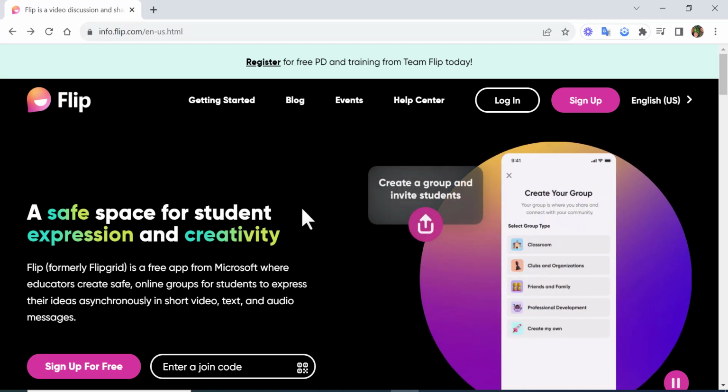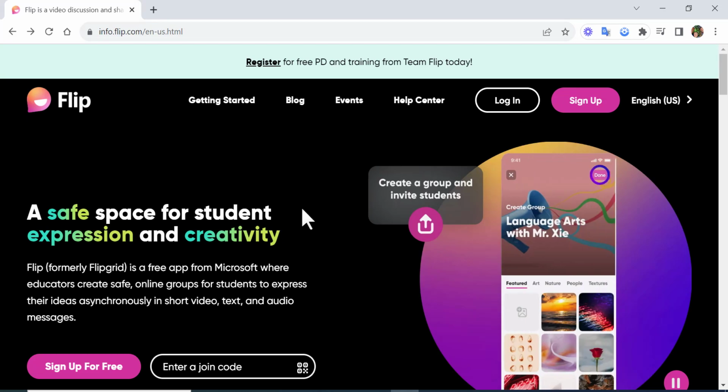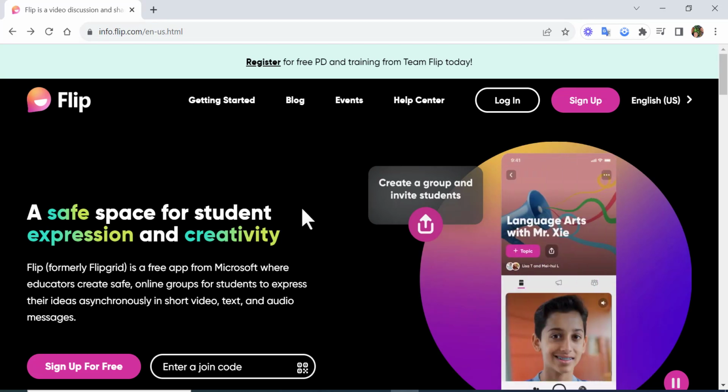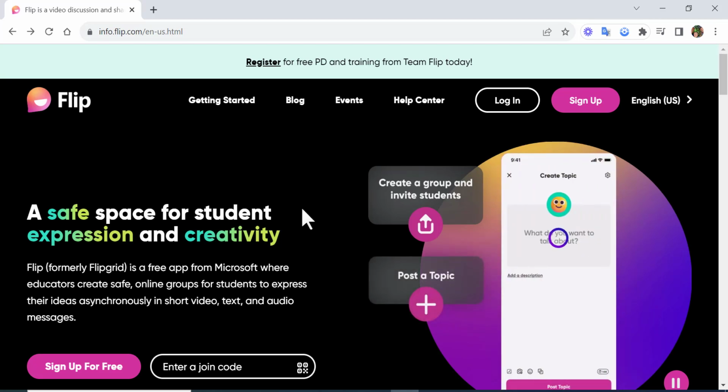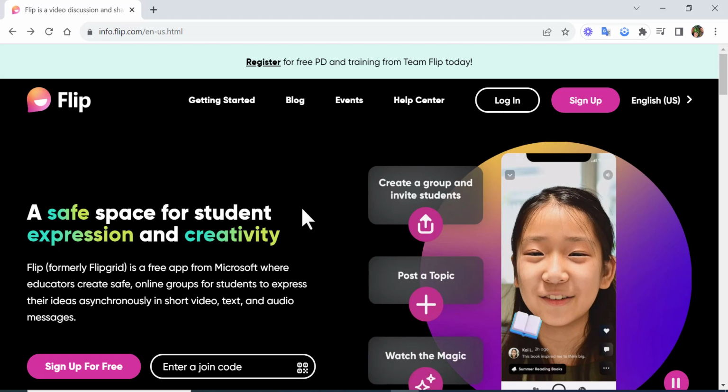Today we're going over Flip. Many of you have used Flipgrid in the past. Again, it's just Flip now. So you may have used it in the past. There's a few new things that have been added. So go ahead and take a look through here. I'll just go through a sample just to set some things up for you.